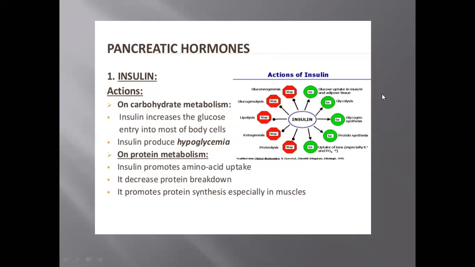Okay, let me tell you one condition, diabetes mellitus. Sometimes a person's pancreas does not make a normal quantity of insulin, so the blood glucose concentration rises and we say that the person has diabetes mellitus, which means sugar patient. A person with diabetes has loss of body weight, weakening of muscles and tiredness. The disease can be controlled by insulin administration. This is all about the pancreas.